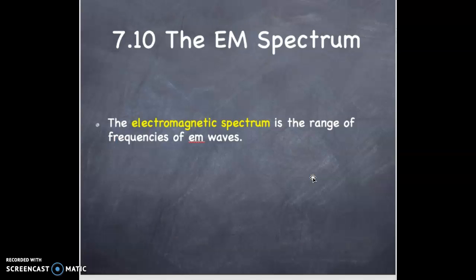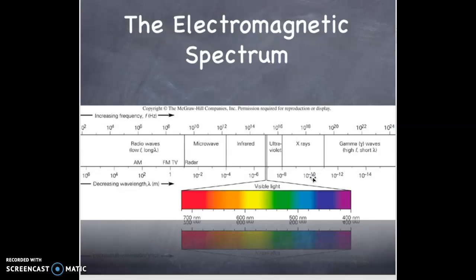EM spectrum. The electromagnetic spectrum is the range of frequencies of EM waves. And here we show the spectrum now ranging from long wavelength radio waves through microwaves, infrared waves, and through the visible range, ultraviolet, X-rays on to gamma rays.